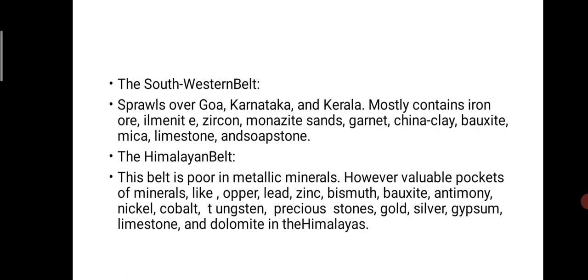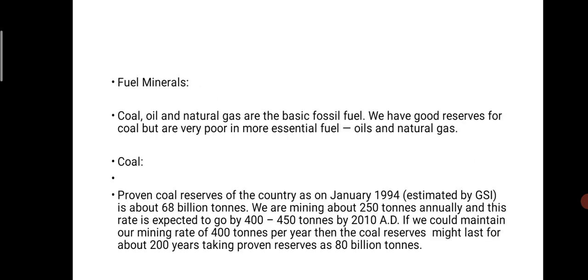Then the next belt, the Himalayan belt. This belt is poor in metallic minerals. However, valuable pockets of minerals like copper, lead, zinc, bismuth, bauxite, antimony, nickel, cobalt, tungsten, precious metals like gold and silver, gypsum, limestone, and dolomite are found in the Himalaya. That is considered the Himalayan belt.